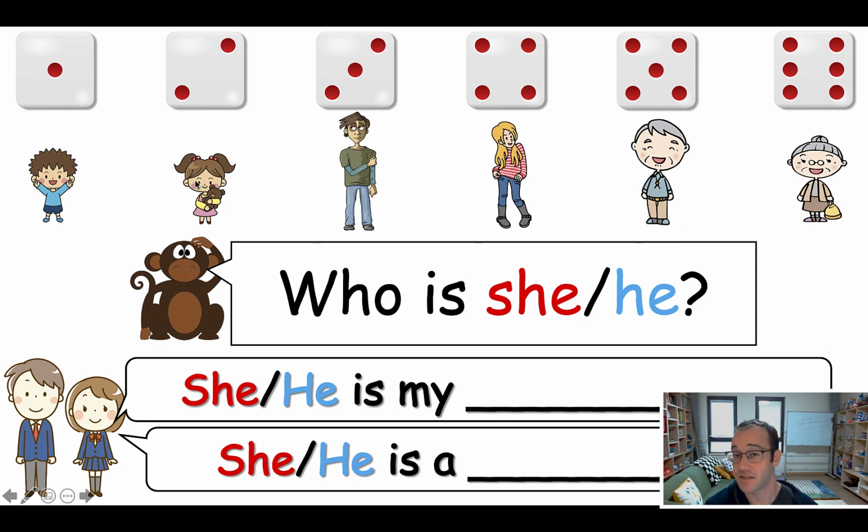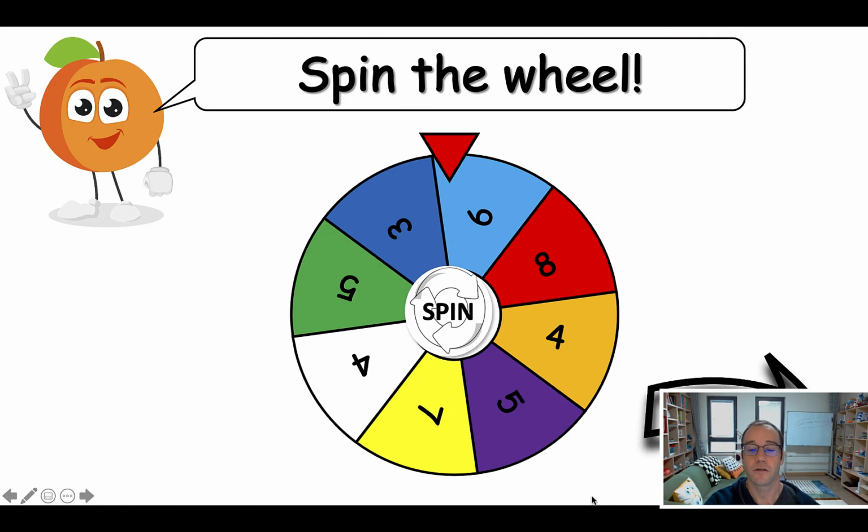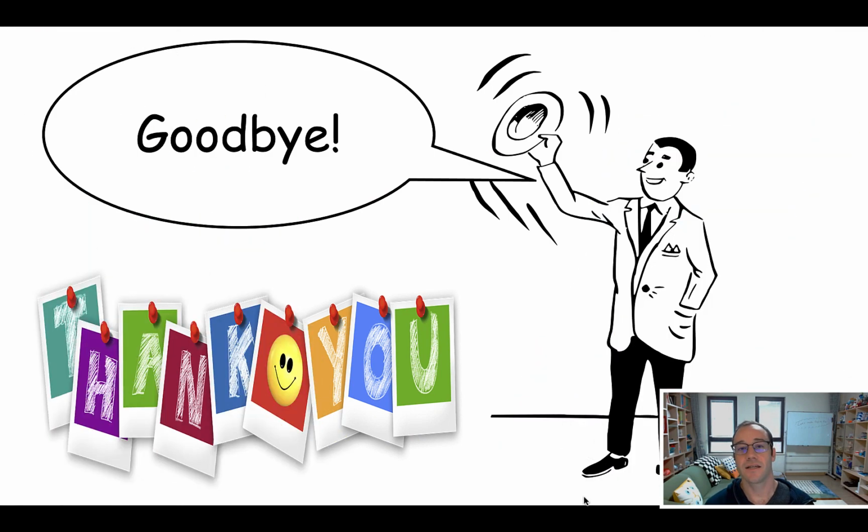This is my experience. In the past, I've done it so that the die was not only the determiner of the language, but also the determiner of the points. In grade 2, you might even have students crying because they're disappointed before the language is even said. So that's why I split them up. The die is just to determine the language, and the spinning wheel is to determine the points, okay? And yeah, that's the end of the lesson.